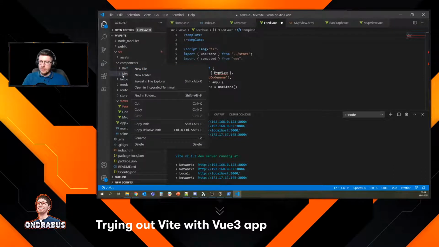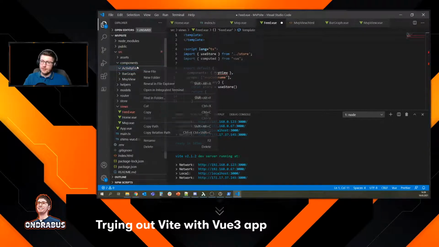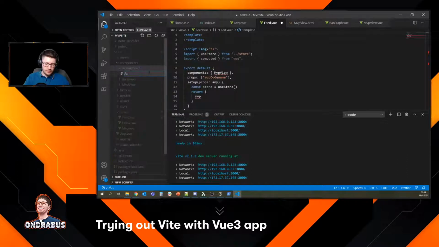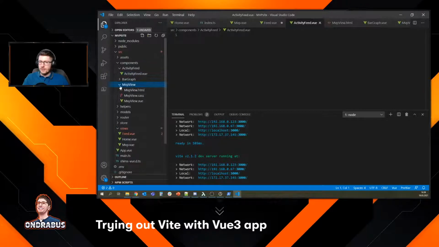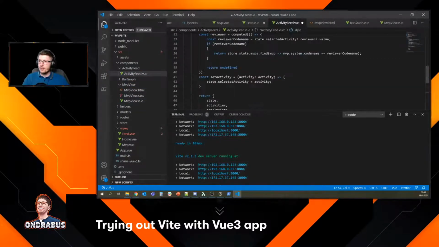So this is a page, and I'm gonna create also a new folder for a component. Let's see, this is gonna be the activity feed. ActivityFeed.vue. And I'm just gonna copy whatever I have here to get the base structure.